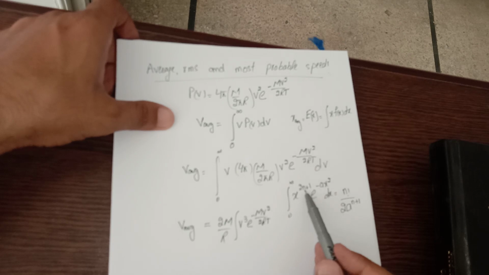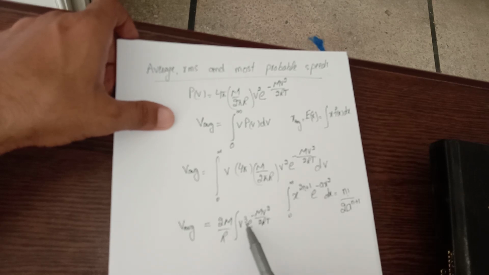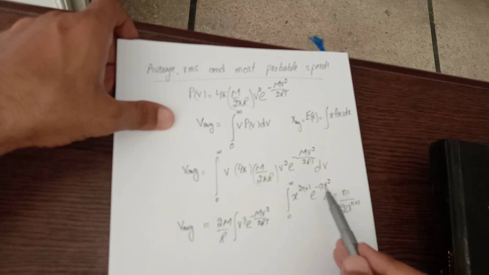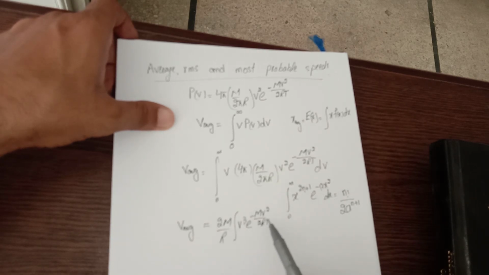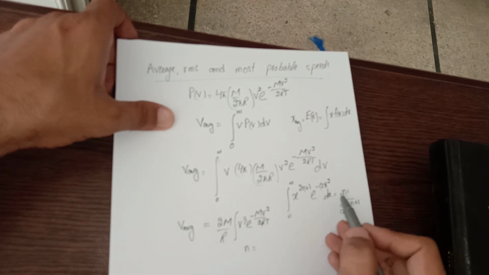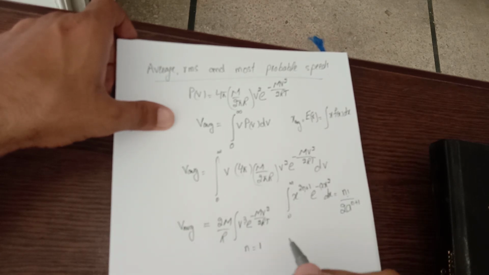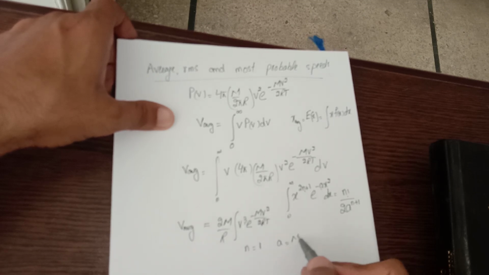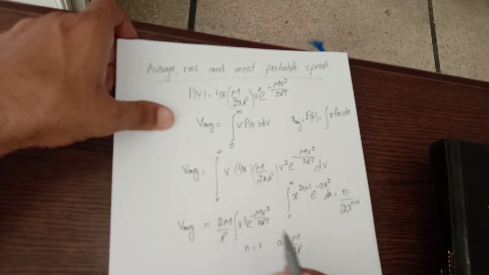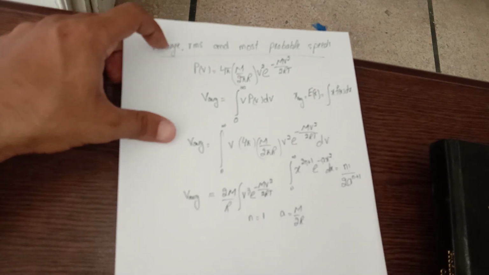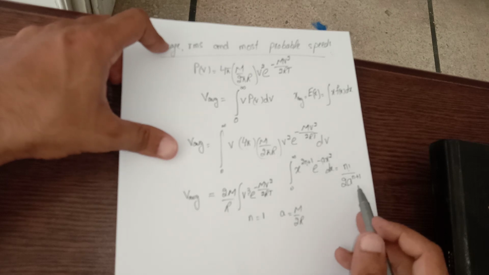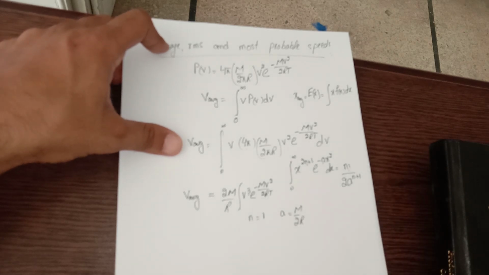Now this n over here is equal to 1, right? And this a is equal to m over 2RT. If I make resemblance with this expression, n should be equal to 1 and a should be equal to m over 2RT. So the solution of this is given by n factorial over 2a raised to power n plus 1.